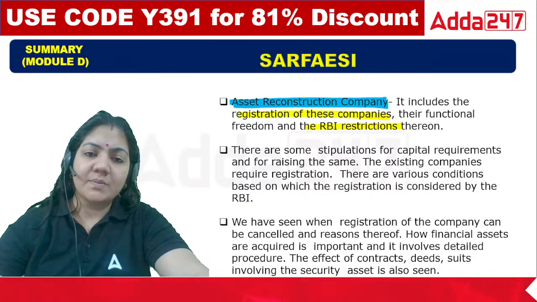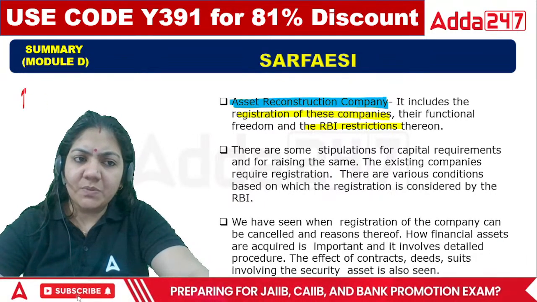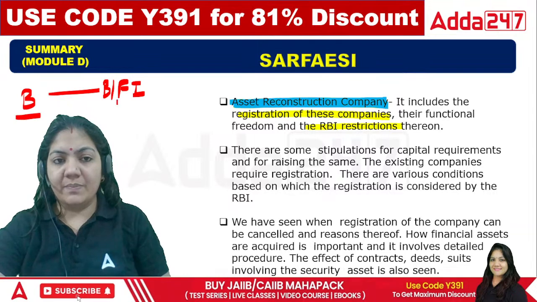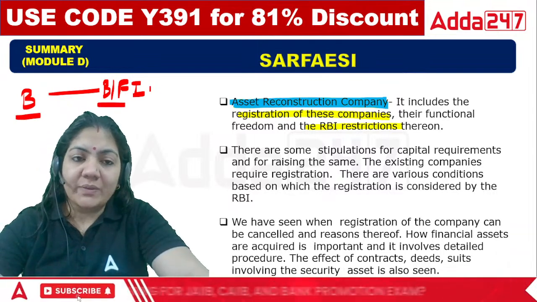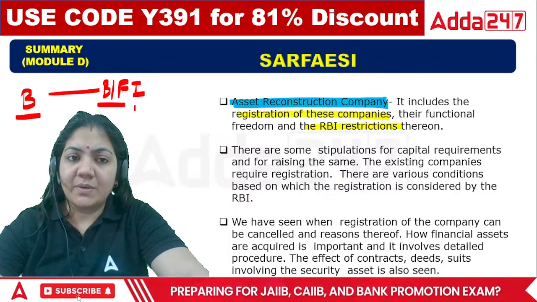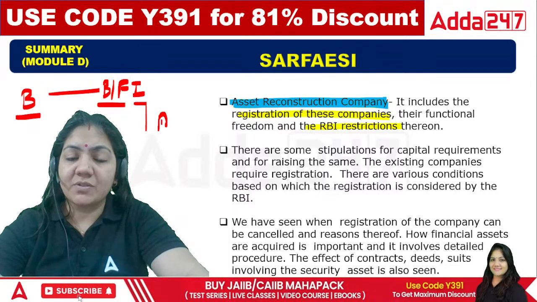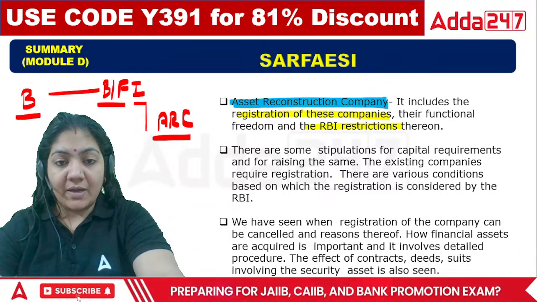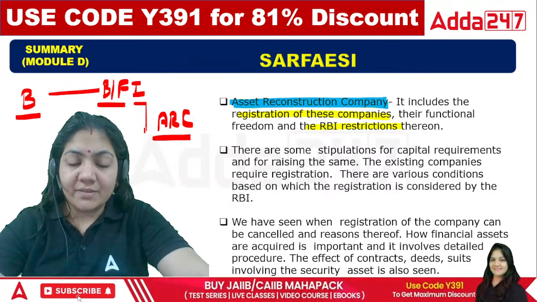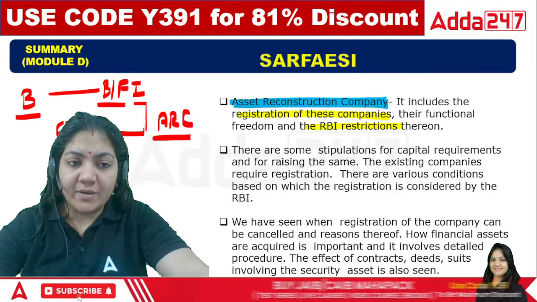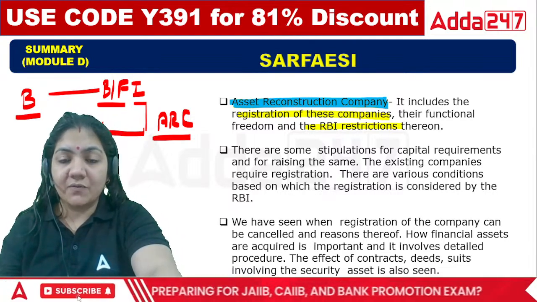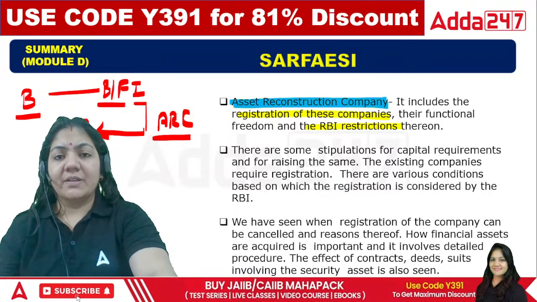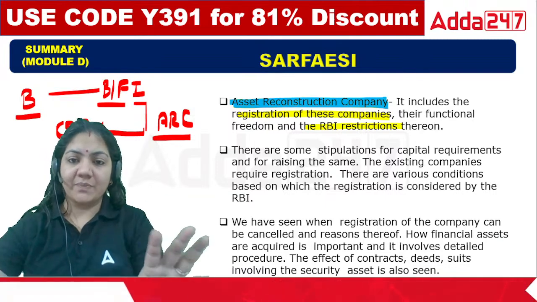Now, what is the basic work of an ARC company? Suppose there is a borrower, and a bank and financial institution. If the borrower is not able to pay the money, the bank and financial institution will consult the ARC company. The ARC company is always registered under the RBI, and this ARC company will search for a qualified buyer who will take the security received from the ARC company and give the money. This is the basic formula that we have already done in the Surfacy Act, and the same thing is asked here.